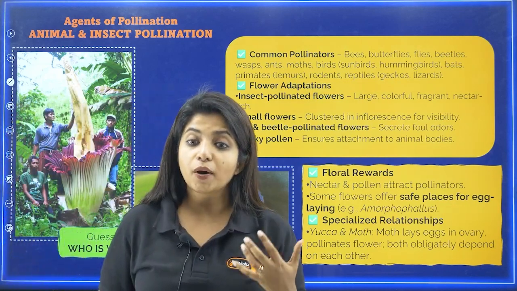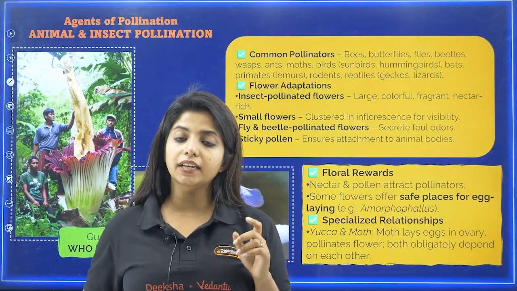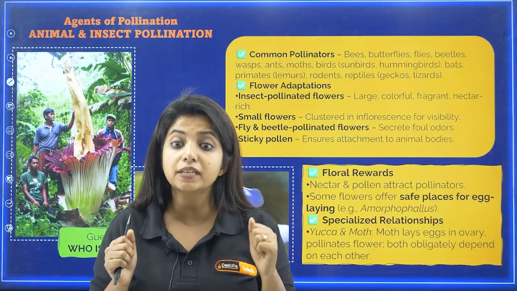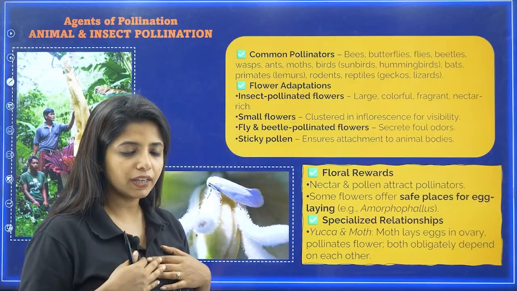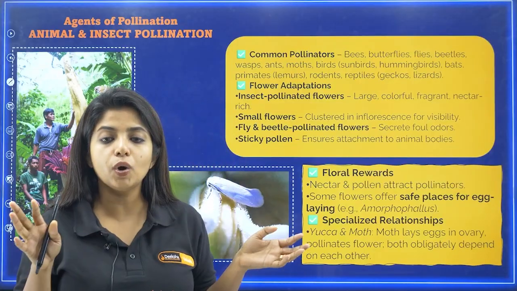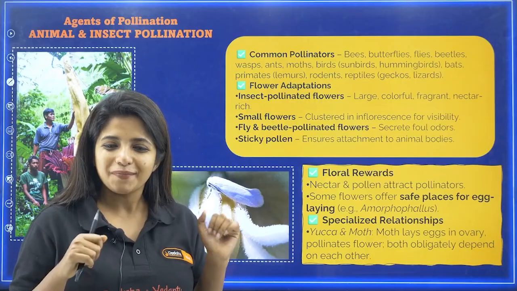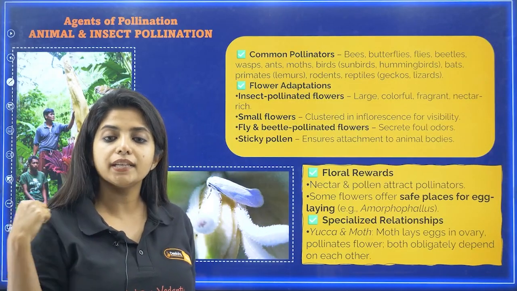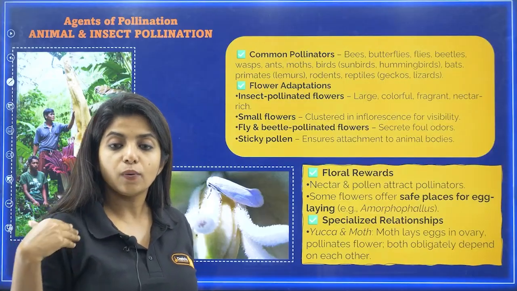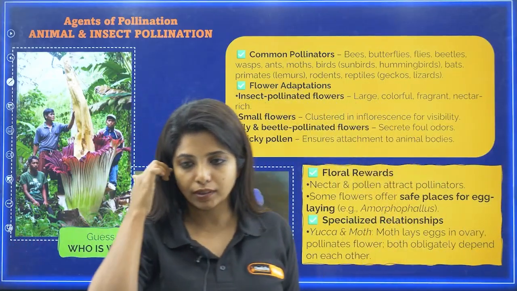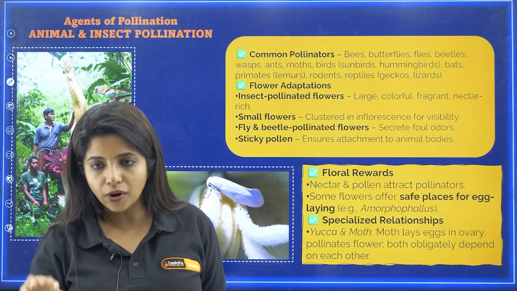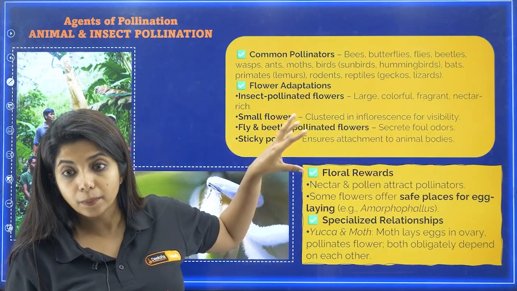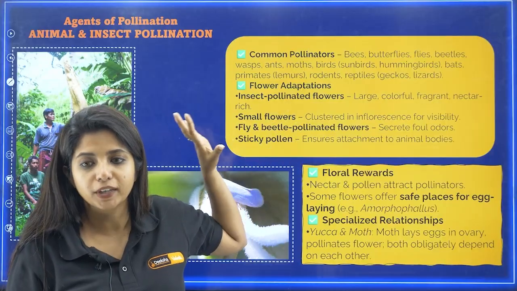And if you talk about the pollen grains, here they should not be non-sticky. Here it should be the opposite. They should be sticky. Say I am a bee, I come over here, I drink the nectar, and as I go away, certain pollen grains come and stick on my outer covering, and that's how I can transport the pollen grains to the next plant. So here sticky pollen grains are found. It ensures attachment to the animal body. These are the features that you should remember and write on the day of your PU2 examination.